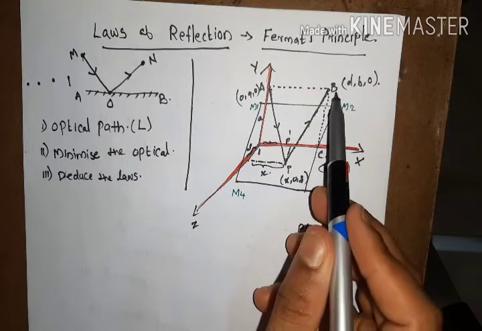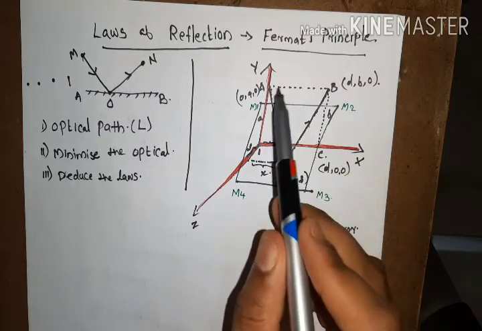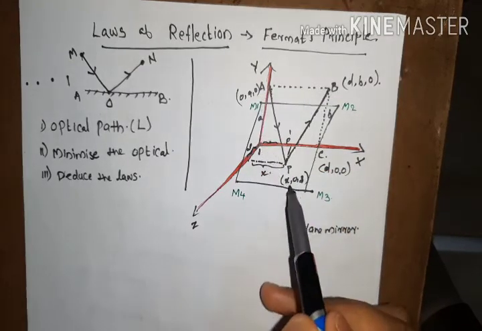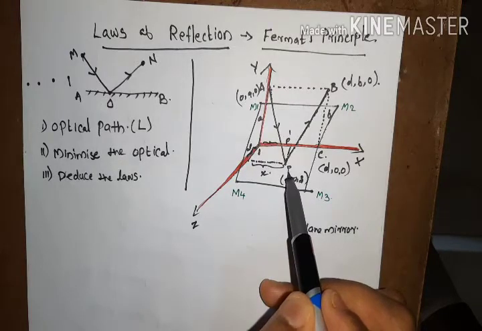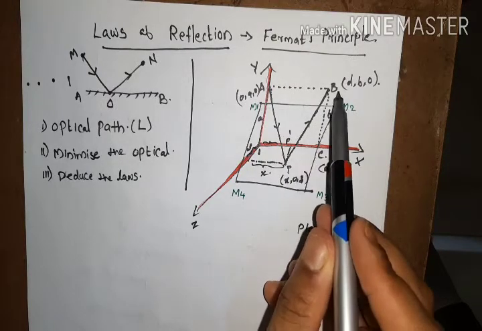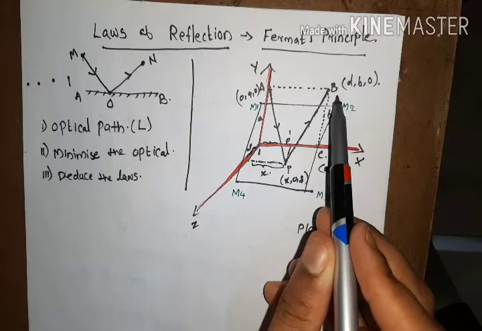received at point B. Okay, the originating point is A, the reflecting point, which is an arbitrary point, is P, and the receiving end is at point B.